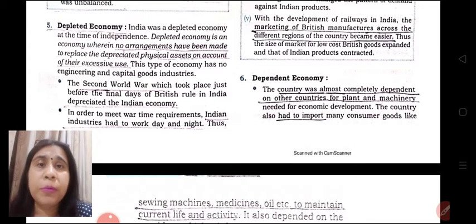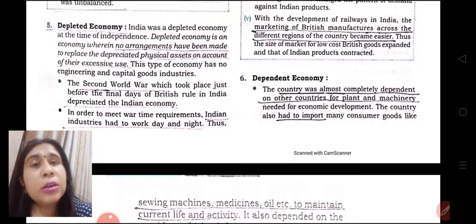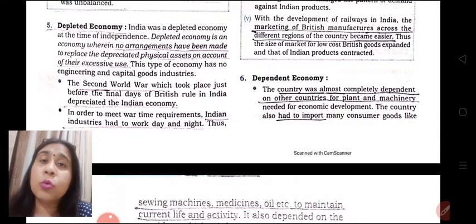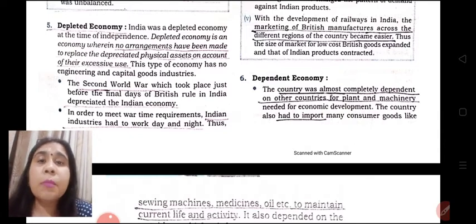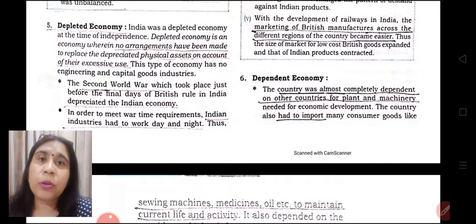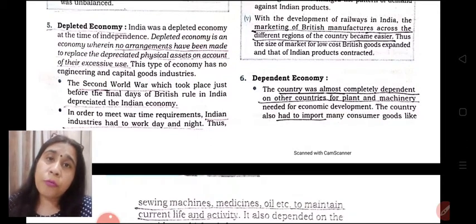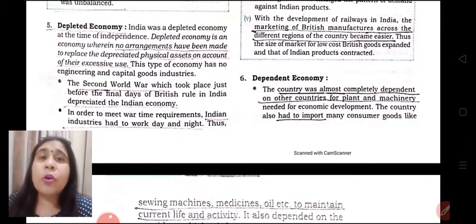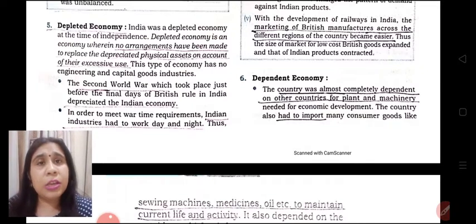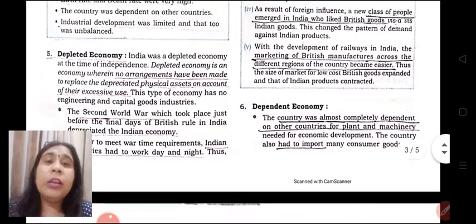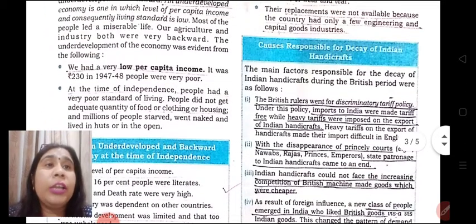How it became depleted? The money which was earned by the Britishers, who were then the rulers of our nation, they used our money not for the purpose of development of infrastructure, not for the purpose of development of our nation. Rather, they used the money for war purposes. Second World War, which took place before the final days of the Britishers' rule in India, it depreciated the Indian economy. In order to meet the wartime requirements, Indian industries had to work very hard day and night.